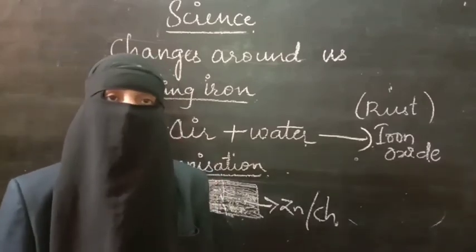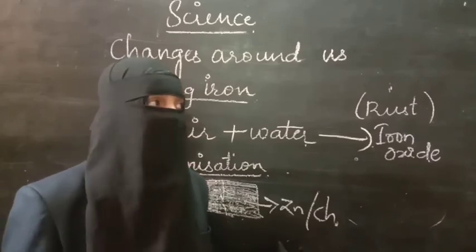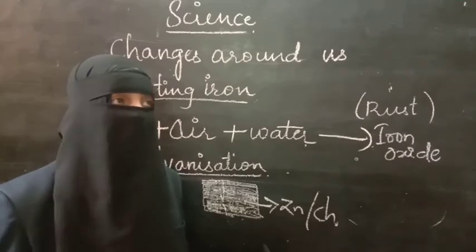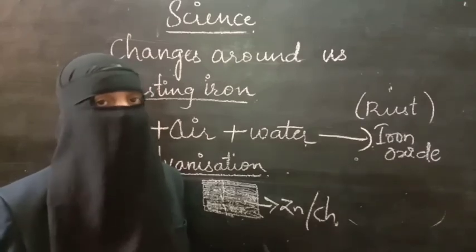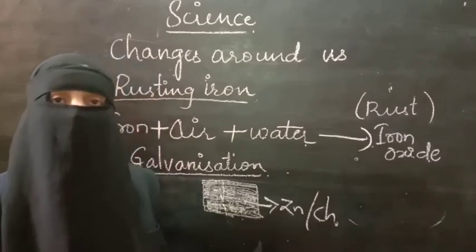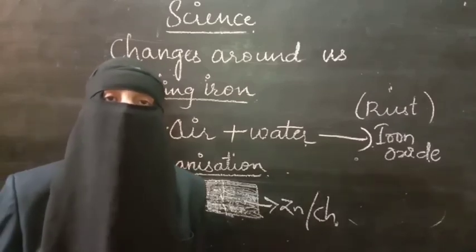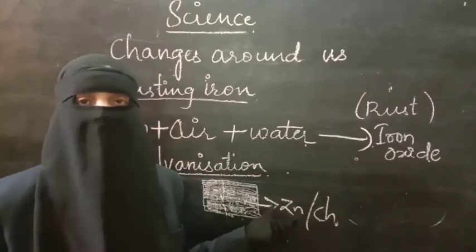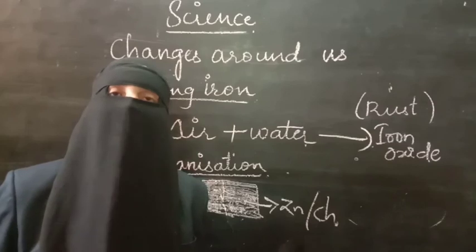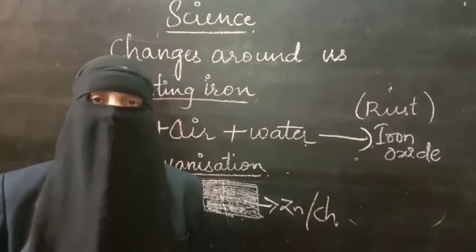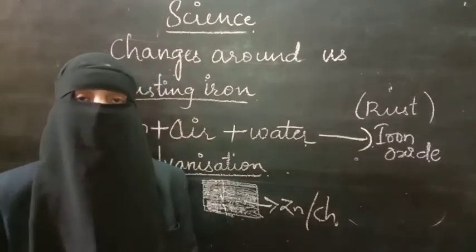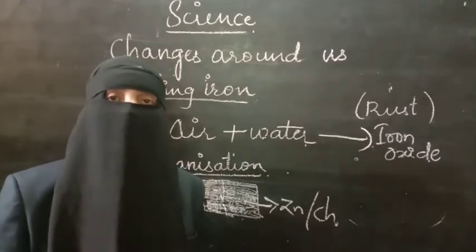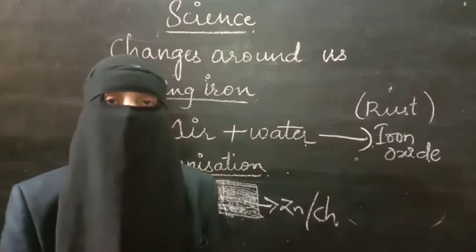One example which I have taken where galvanization is done is for the handles of your bicycle or the rims of the tires of a cycle or car or whatever the vehicle it may be. In the same way, you will observe the pipelines at our home, pipes of our home which are made up of metal itself, they are also galvanized. They will be coated with zinc or chromium to avoid corrosion and rusting. So what is galvanization? The deposition of a layer of zinc or chromium on the iron or copper is called galvanization.